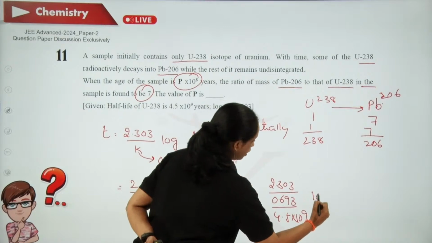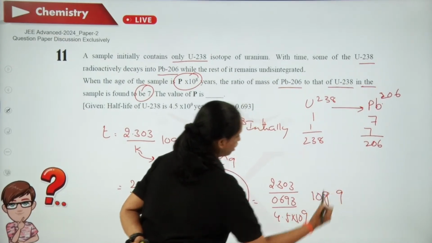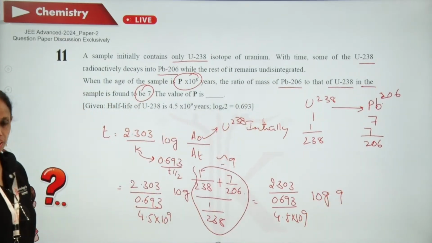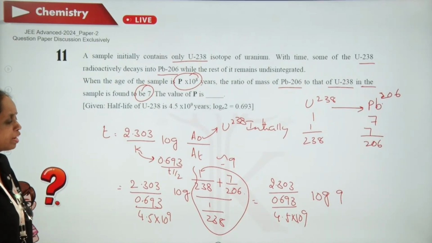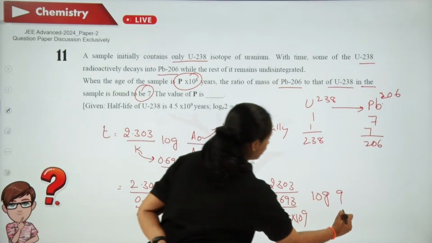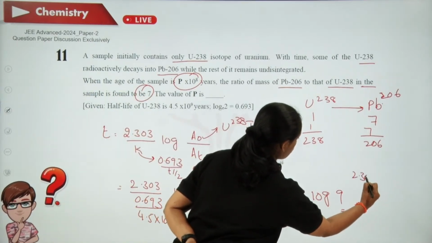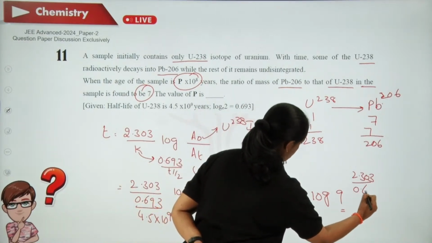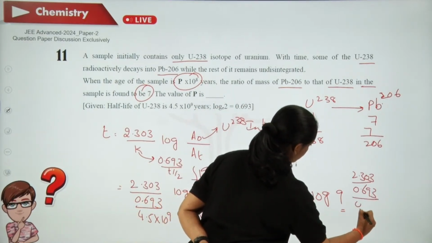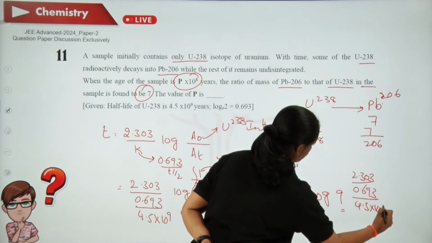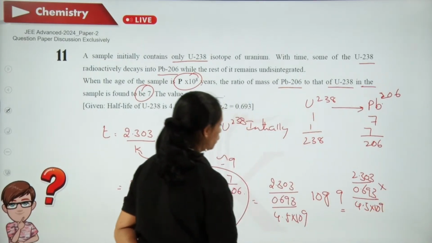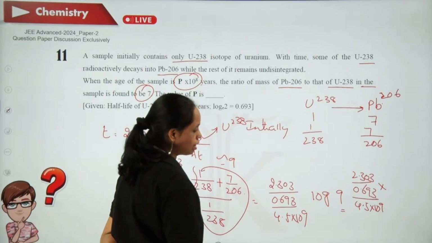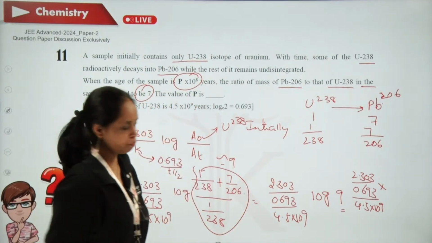So I can say log 9. Log 9 can be written as log 3 squared, so 2 log 3. That means 2.303 by 0.693 by 4.5 into 10 to the power of 9 into log 9, meaning 3 squared, 2 log 3.